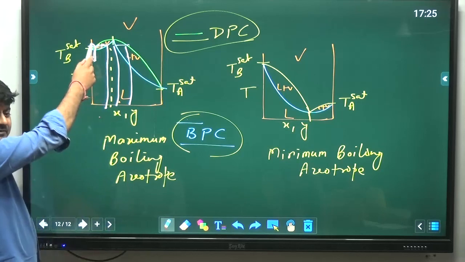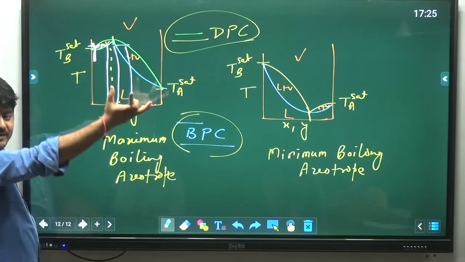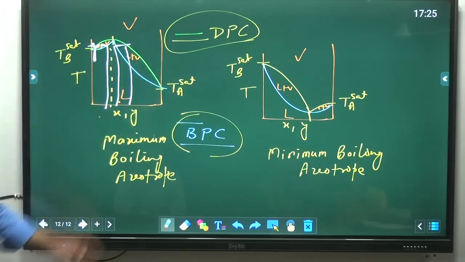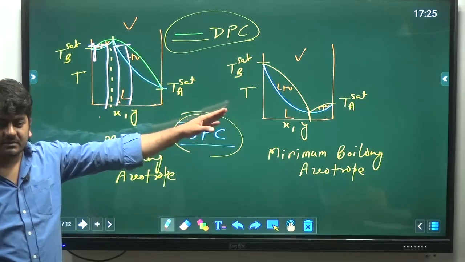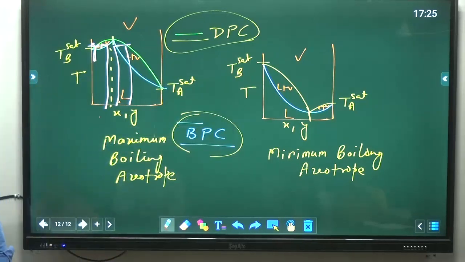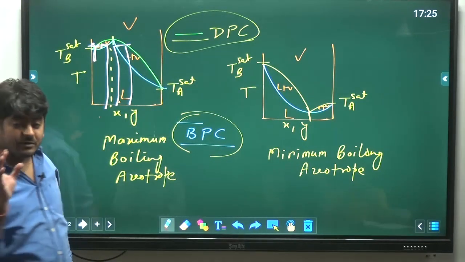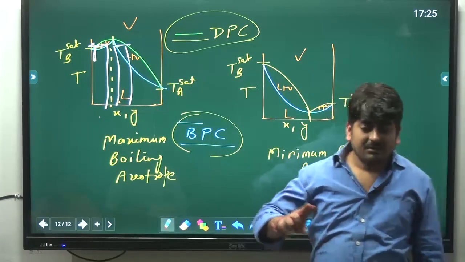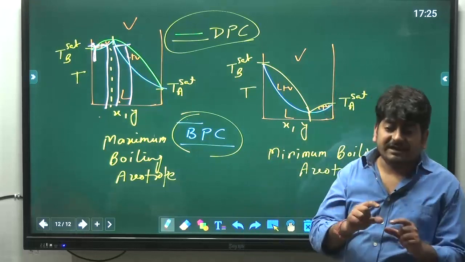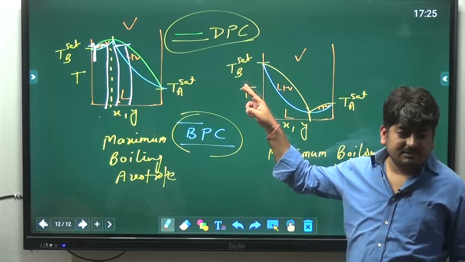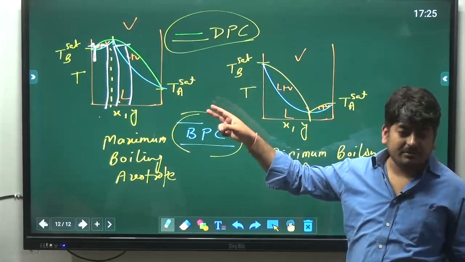Here the vapor phase composition is smaller mathematically. Here the vapor phase composition is more mathematically. Similarly in this case, here as well, you can understand. So this is one interesting thing, that for non-ideal mixtures at particular temperature, means at constant temperature and pressure, we have two tie lines for two different equilibrium compositions.